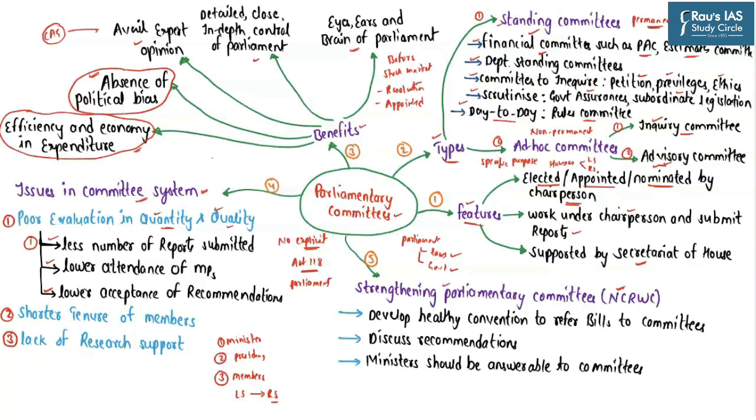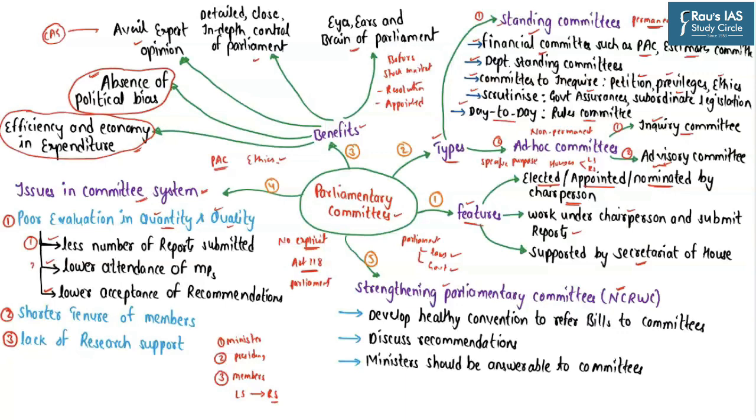For example, usually the Public Accounts Committee is considered to be quite prompt when it comes to submission of reports on time. Whereas, if you look at the other parliamentary committees such as the Ethics Committee, the Rules Committee, etc., normally these committees do not submit the report, and even if they submit, the report is submitted after a lot of delay. So, by the time these parliamentary committees submit the report, it would have lost its relevance.